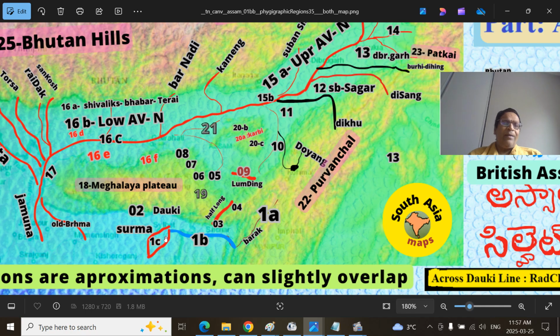Then 1C, I have put it, southern part is Kushiyara, northern part is Surma. Downstream after Bhairab Bazaar, that is in Purbi Bengal, that is East Bengal, the river name is designated as Meghna. So we'll stop here. So we have Barak Gorge, Barak Plain, that's the Silchar Plain, then the Surma-Kushiyara plains, that is the Srihat region.